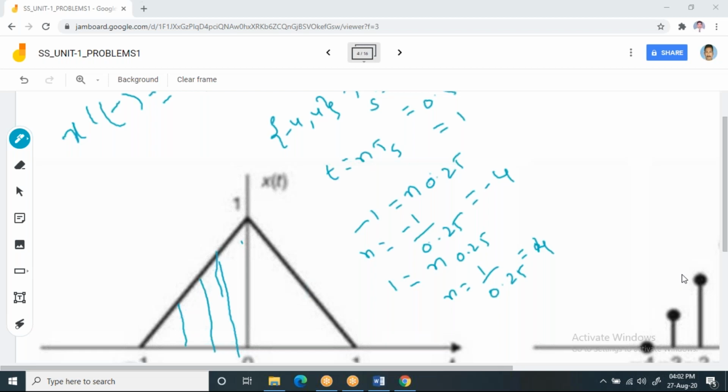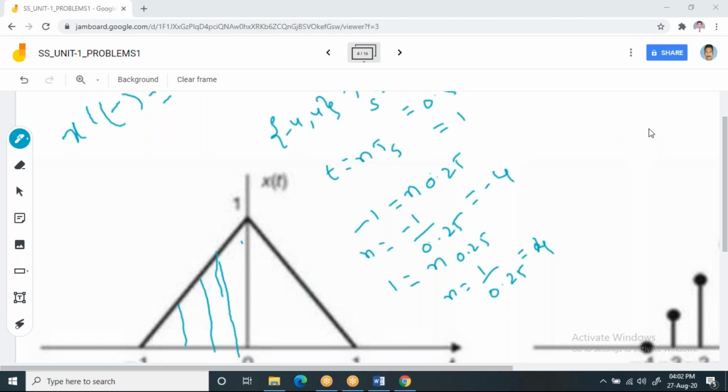So yes, Jyoti, you have mentioned -2 to 2. Sushmita, right, good, great. Right, -2 to 2, that is how you will get.